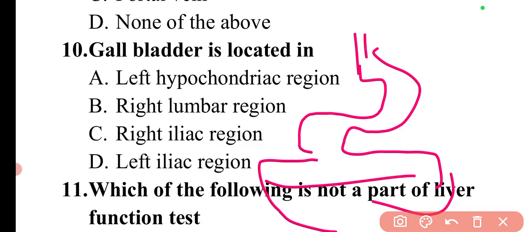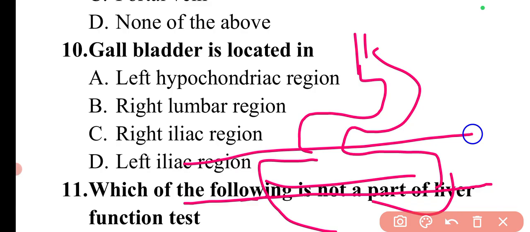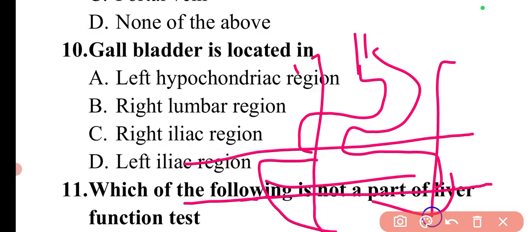We can divide this portion into different parts. For example, from here I will apply a line, then in the stomach part from here, this part and this part.